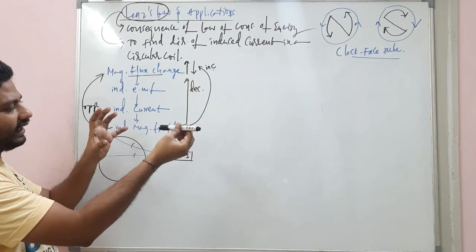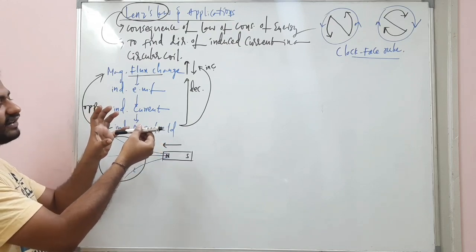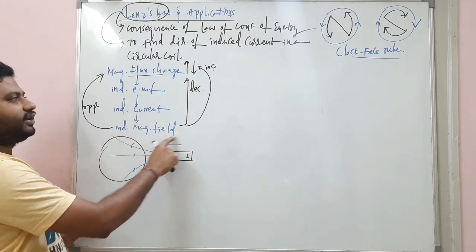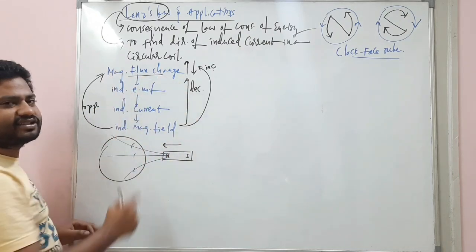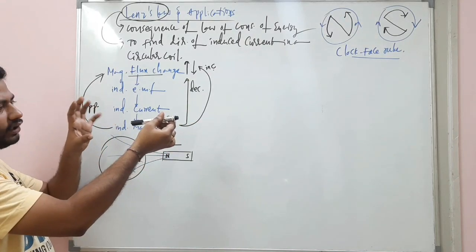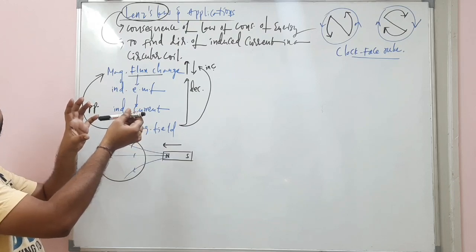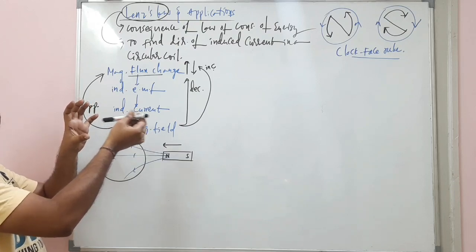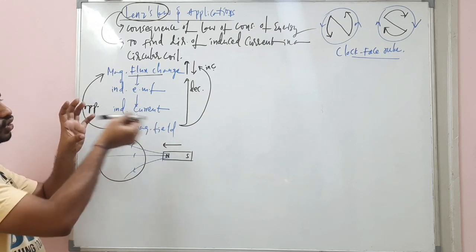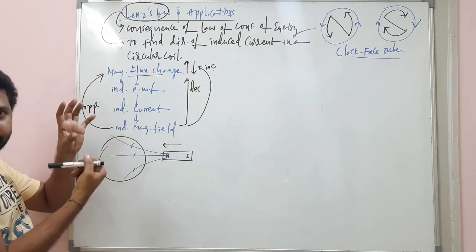When the magnetic field lines are entering into the coil, listen carefully, the flux linked with the coil is increasing. So the induced magnetic field will try to decrease the flux. Induced EMF will be produced in the coil, induced current will be produced in the coil, and an induced magnetic field will be produced in the coil. This induced magnetic field tries to oppose the magnetic flux change. So the magnetic flux must decrease due to Lenz law.